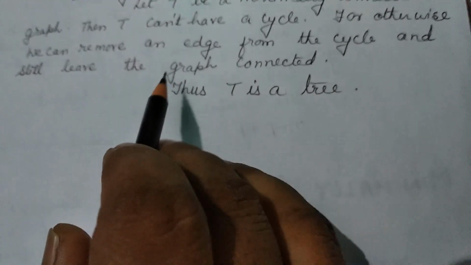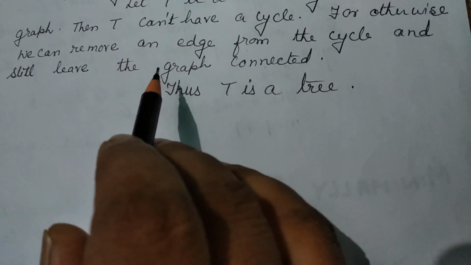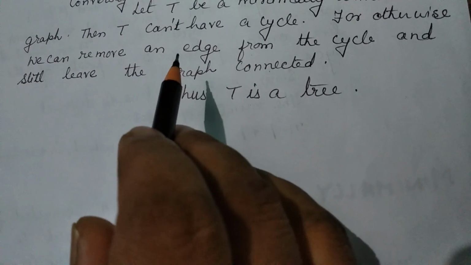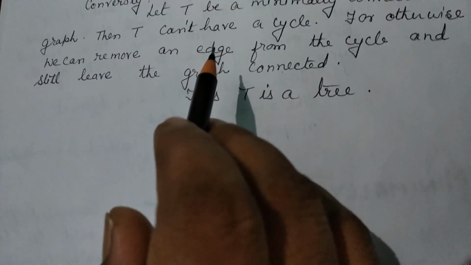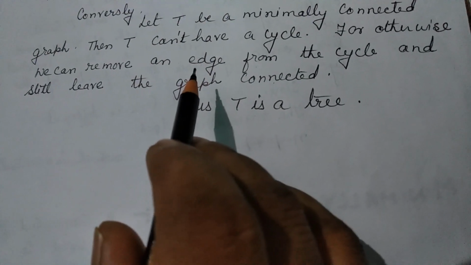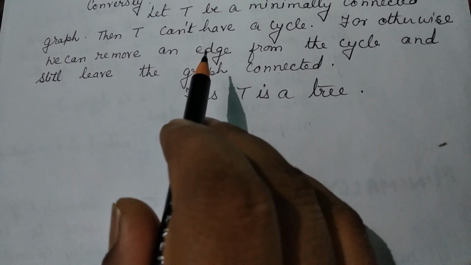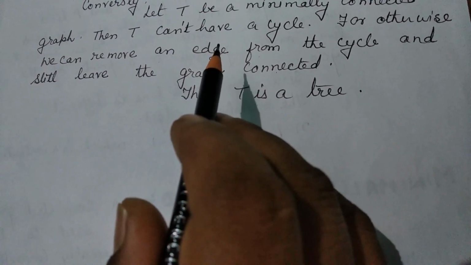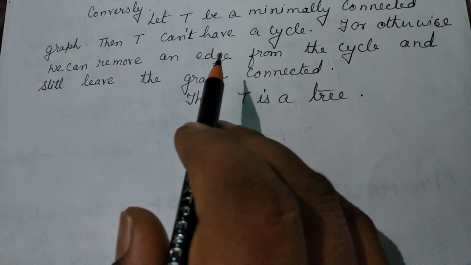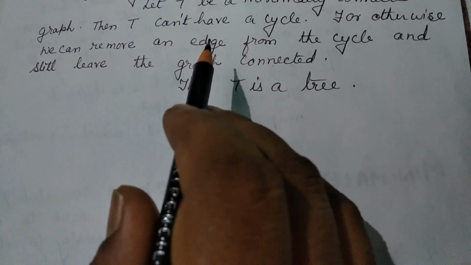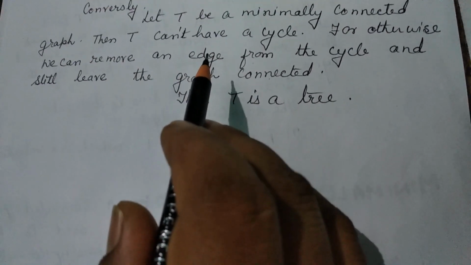This was the first one. The second one we discussed: a tree with n vertices has n minus 1 edges. The third one: a connected graph with n vertices and n minus 1 edges is a tree. And the last one: a graph is a tree if and only if it is minimally connected.